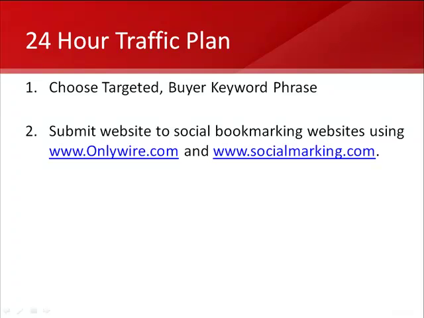OnlyWire does it automatically, while Social Marking helps automate the process by giving you a list of an additional set of social bookmarking websites to consider, quite a bit more than the 20 OnlyWire covers. So you find more sites that you could submit your business to, and it will bring up a list where if you just click on the name of the website, it will pre-fill the forms for the social bookmarking.